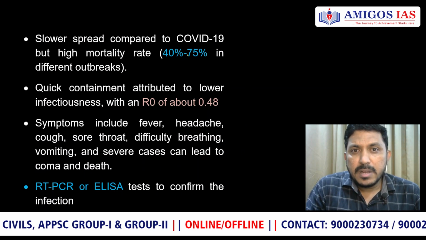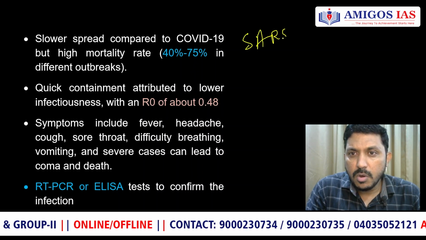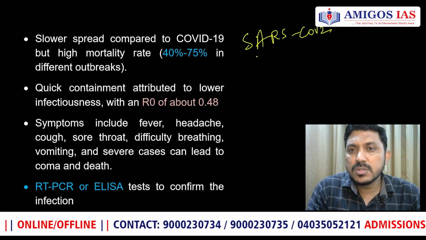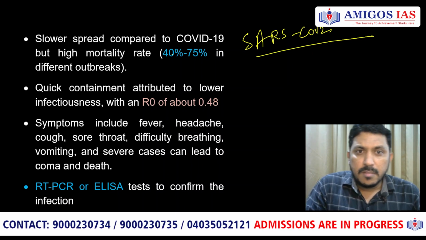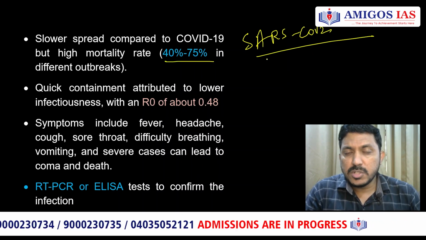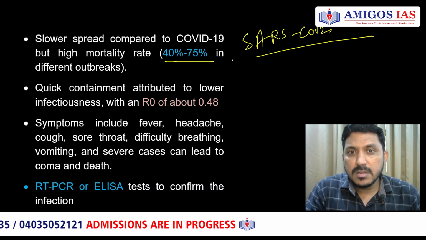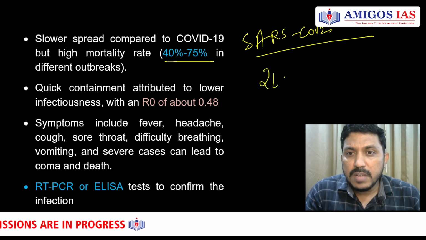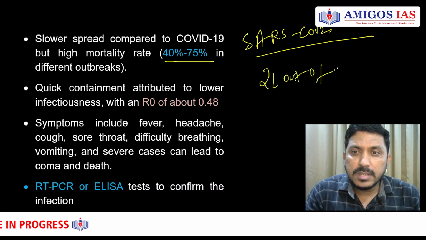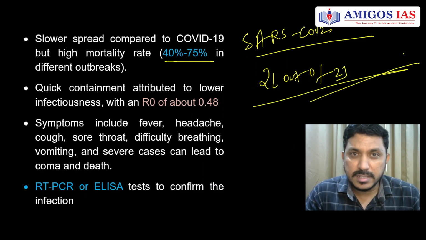Slower spread is there compared to COVID-19. COVID-19 is called SARS-CoV-2. Compared to this coronavirus, of course, the mortality rate is quite high. There was not much mortality rate in the coronavirus, but for Nipah virus, it is 40 to 75%. That means last time we saw 21 people die out of 23 in Kerala. That is the mortality rate of this particular disease.